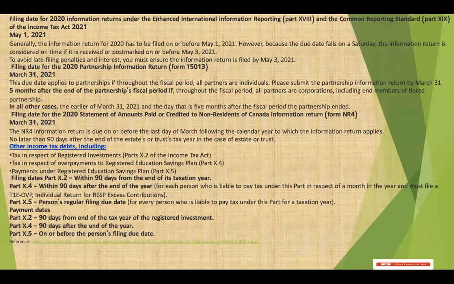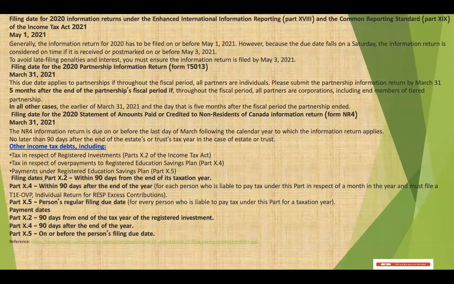In other cases, it is the earlier of March 31st, 2021 and the date that is 5 months after the fiscal period of the partnership ended.